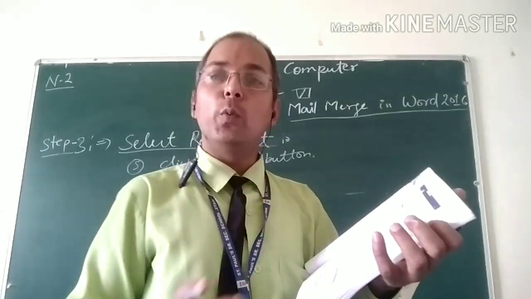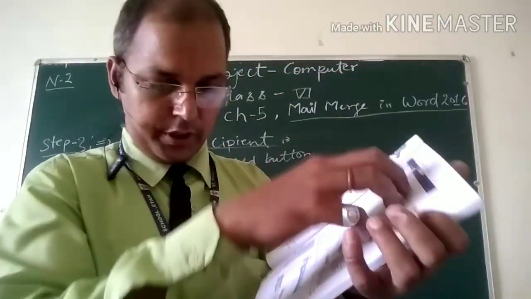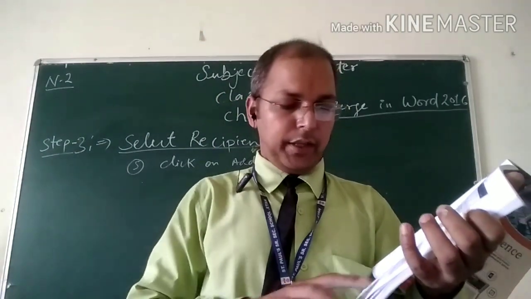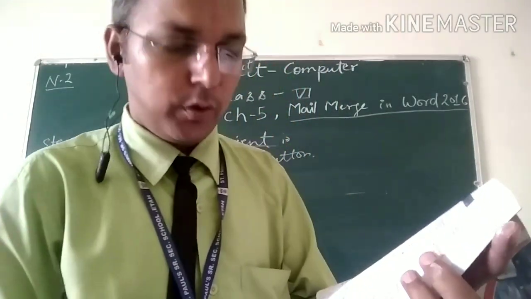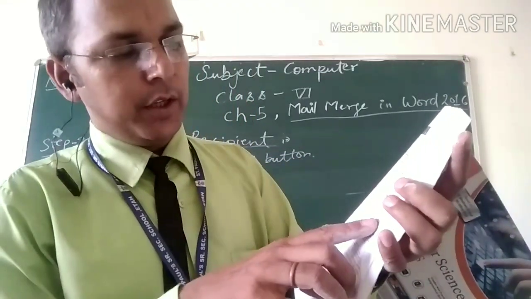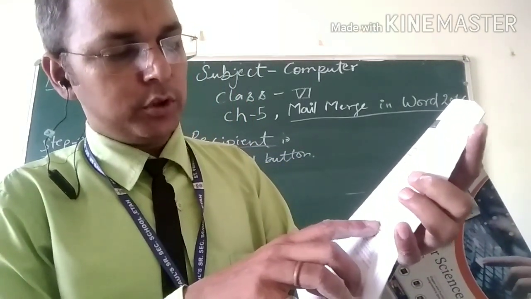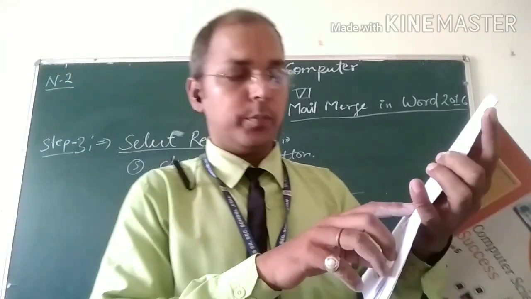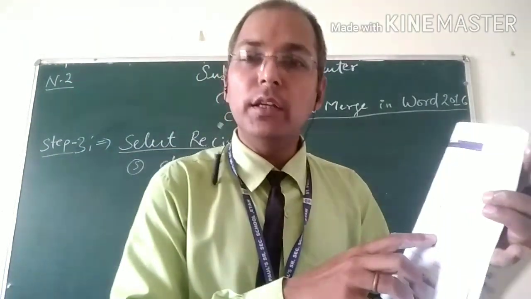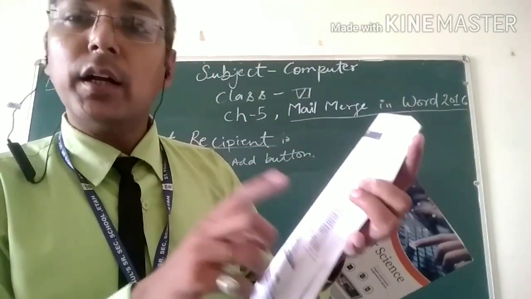New start document. This figure on page number 49, figure 5.1, is starting mail merge. Next, figure 5.2, selecting the current document for mail merge. The options are use the current document, start from a template, start from an existing document. But here we will click on use the current document.